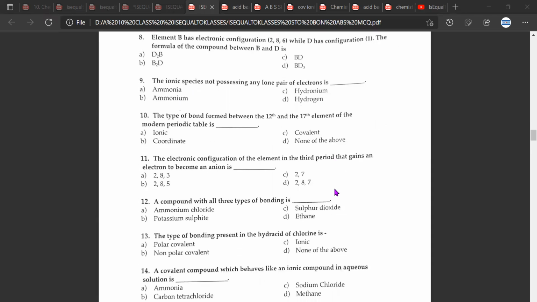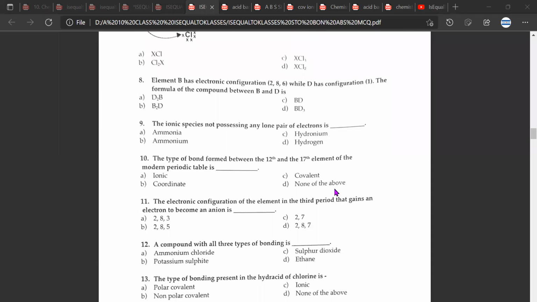Okay, 8, 9, 10, 11. The eighth question answer would be A. The element B has electronic configuration 2, 8, 6, while D has a configuration of 1. So the formula would be D to B. Sorry, the element B, this would be B.